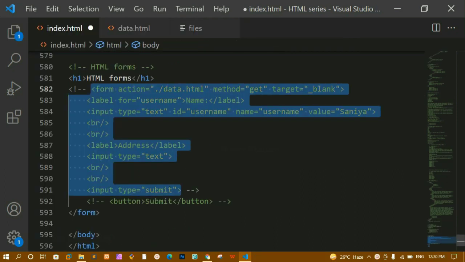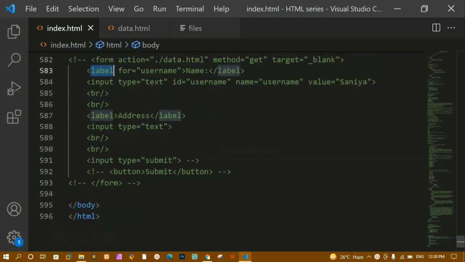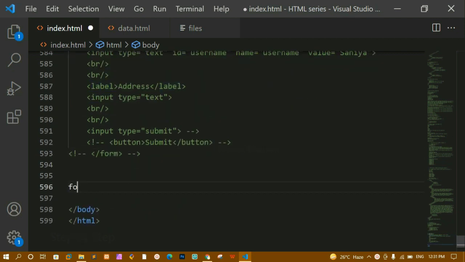We are just going to learn some of the form elements now. We have only seen this input and label. Now we are going to see some more form elements. So I'm just going to create a new form here, and the action as of now I'm just going to remove because I'm not submitting any data.